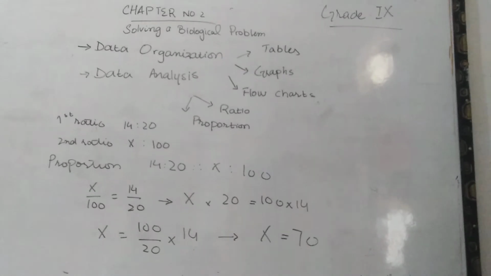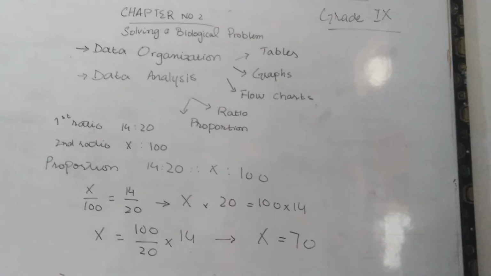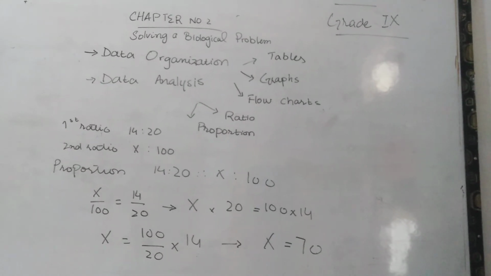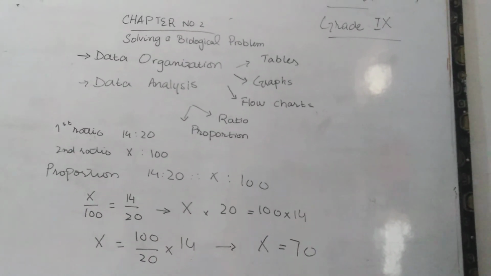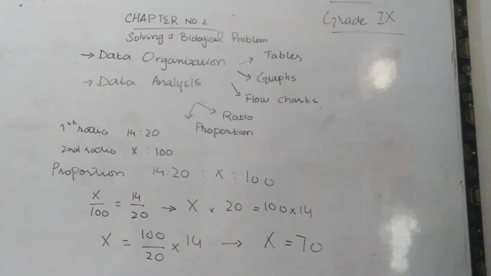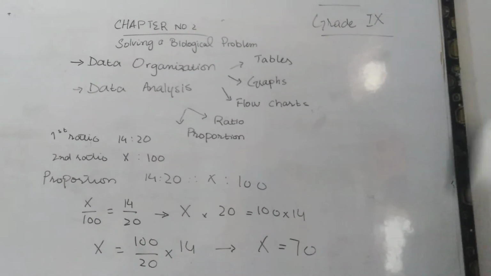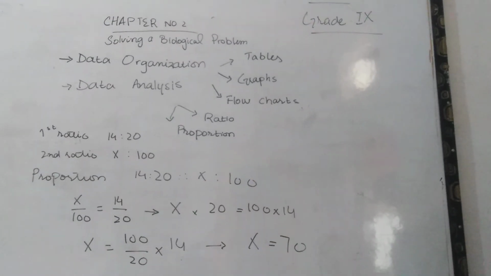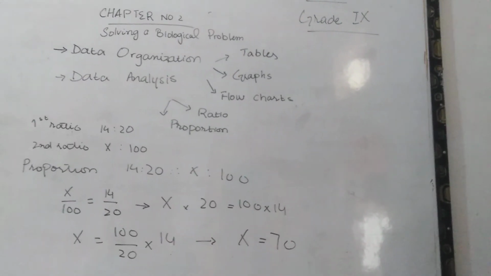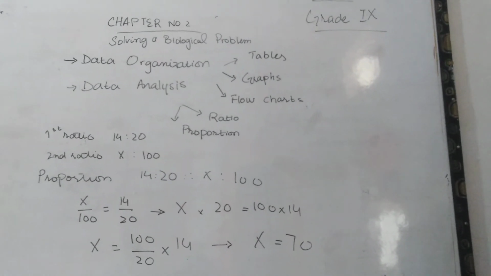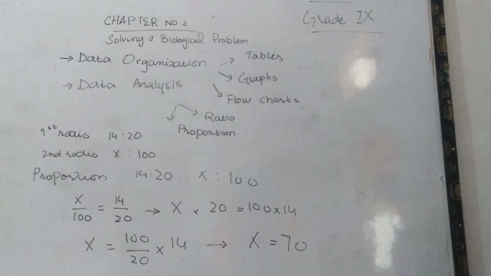After the solution of a biological problem, or making it a law or principle, we will gather our data. We will organize it. Here is the whole process of the collection and organization of data, known as data organization and data analysis.